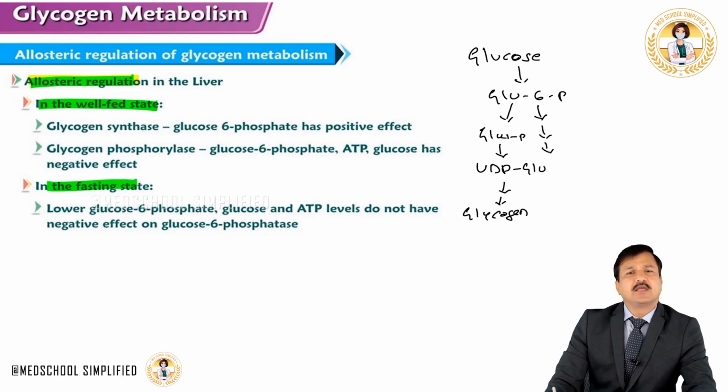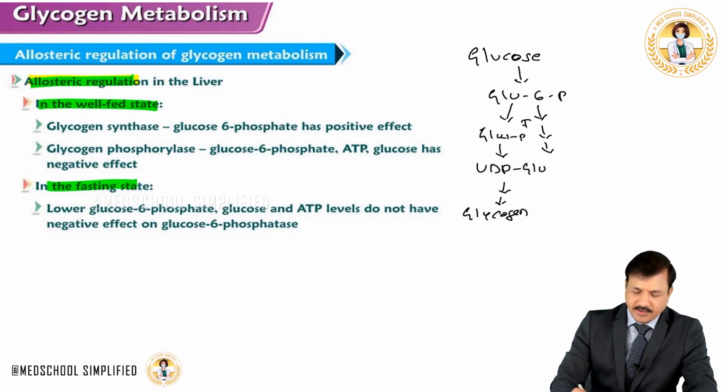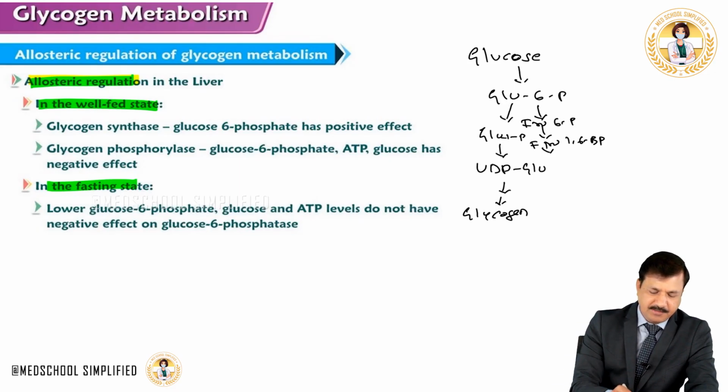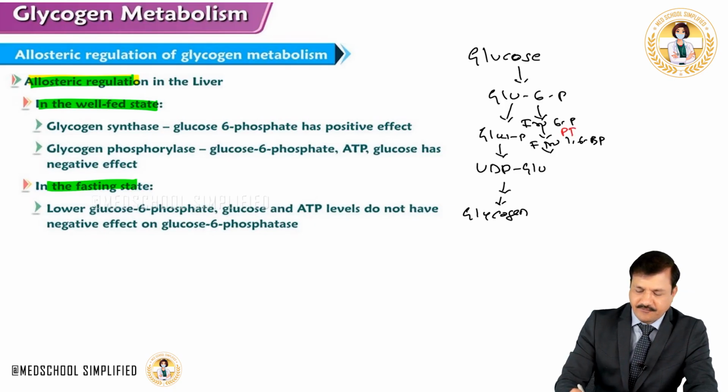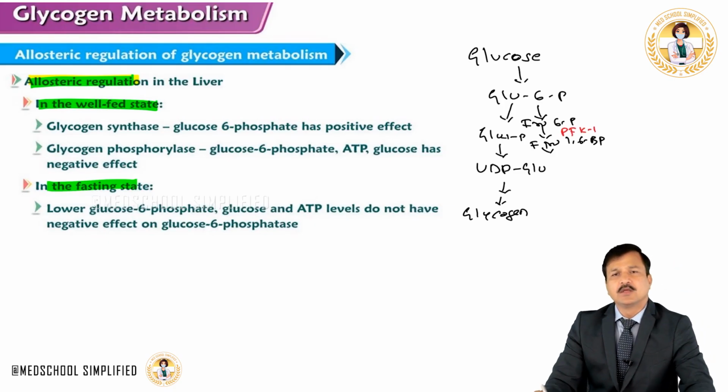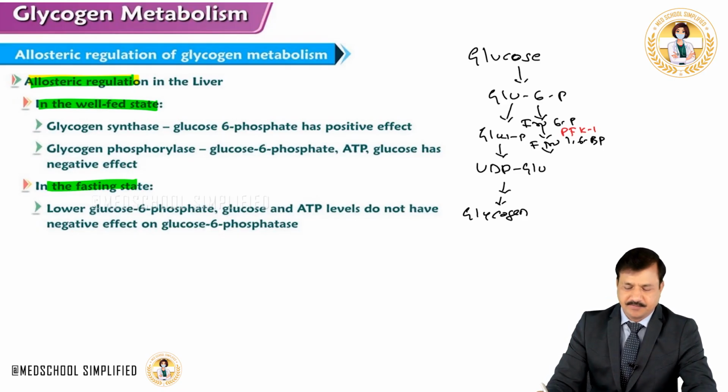Now note that in glycolysis, glucose 6-phosphate goes into fructose 6-phosphate, and fructose 6-phosphate goes into fructose 1,6-bisphosphate, which is catalyzed by an enzyme called PFK1, that is phosphofructokinase 1.